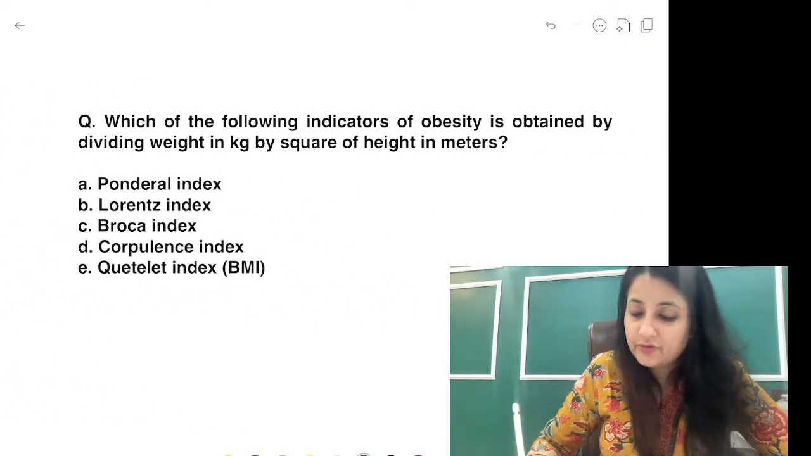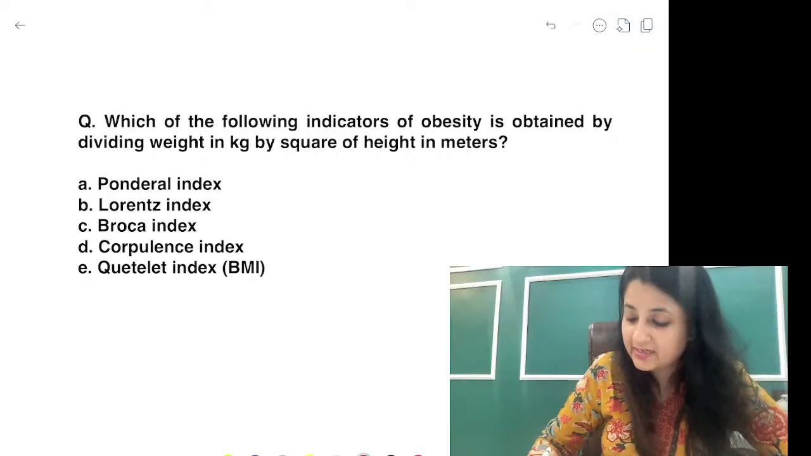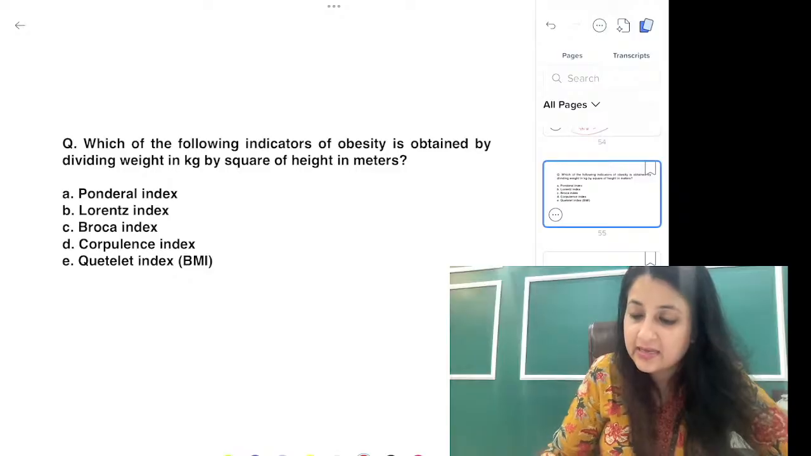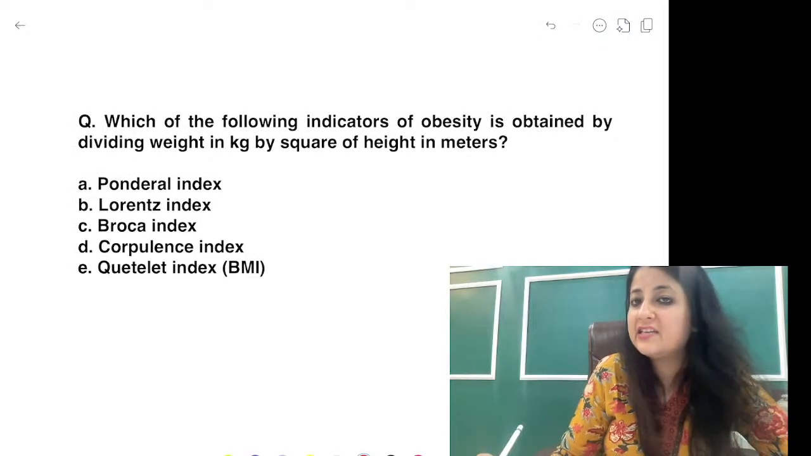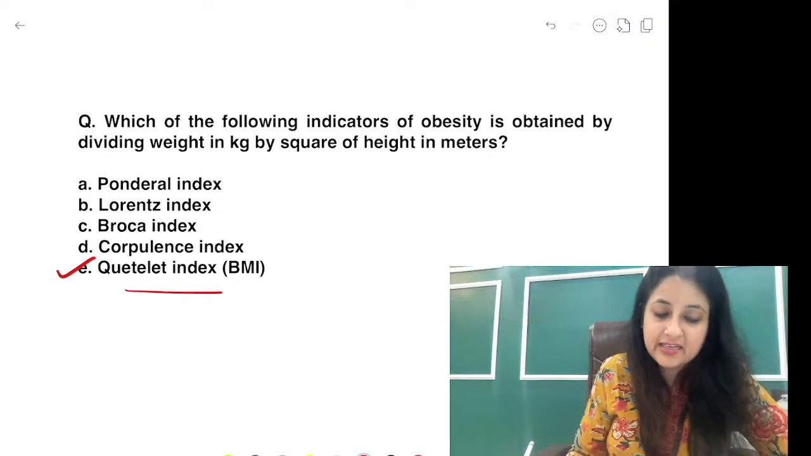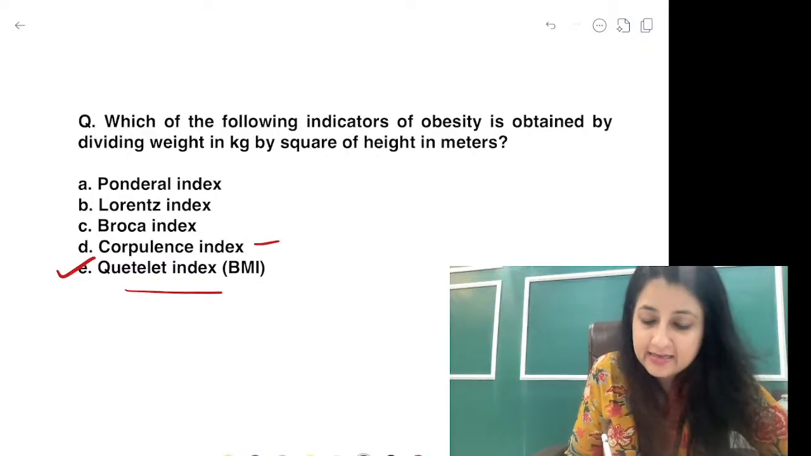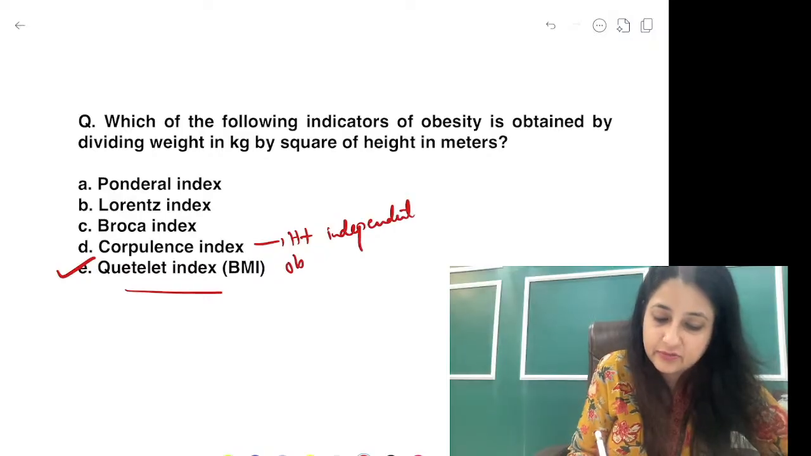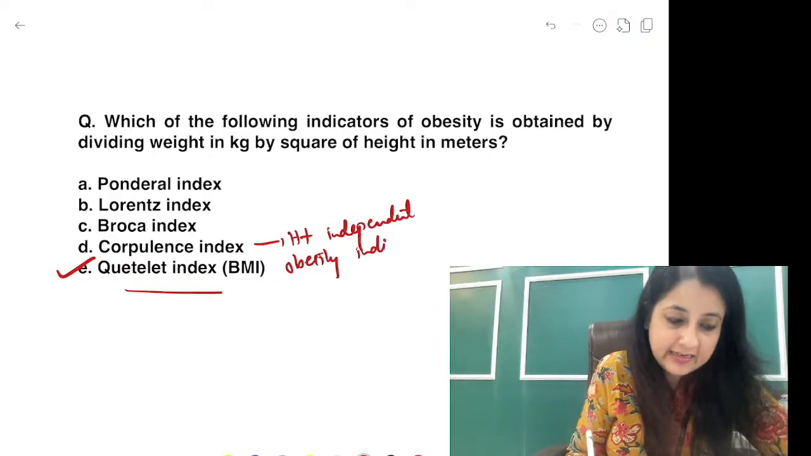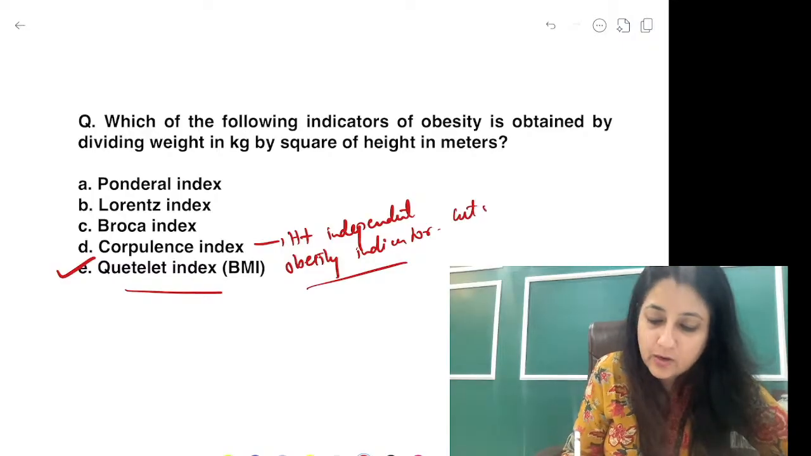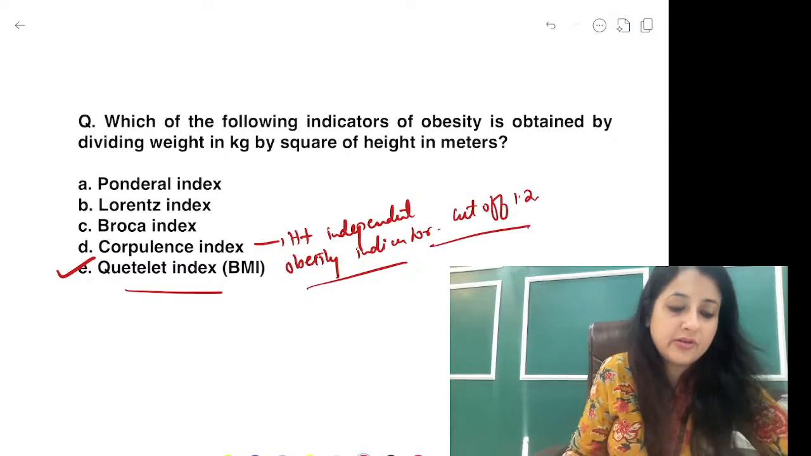Okay. Alright, which of the following indicators of obesity obtained by dividing weight in kg by square of height in meters? So we all know this, guys. Obesity indicators. As quick as possible, can you tell me weight in kg upon height in meter square is the same as Quetelet index. Height independent obesity indicator is which one? इनमें से हाइट इंडिपेंडेंट ओबेसिटी इंडिकेटर क्या है? ये आता है एग्जाम में. इफ एनीबडी आस्क्स यू, हाइट इंडिपेंडेंट ओबेसिटी इंडिकेटर इज कॉर्पुलेंस इंडेक्स, actual weight upon desirable weight, and the cutoff is 1.2. Okay, more than 1.2 is obesity.